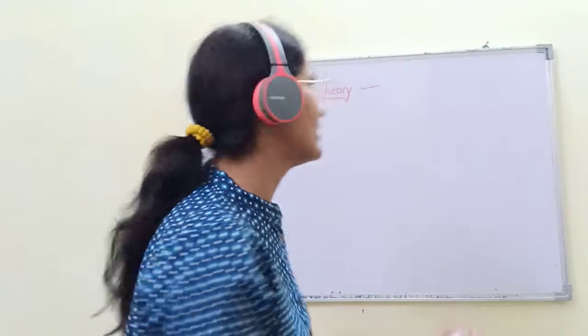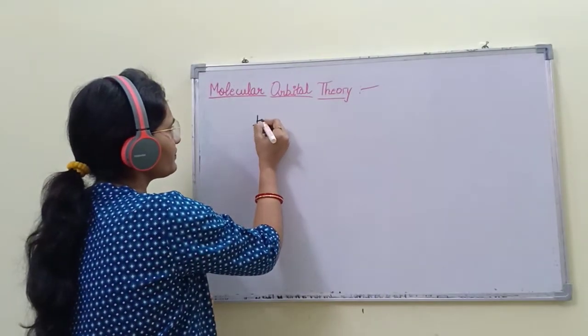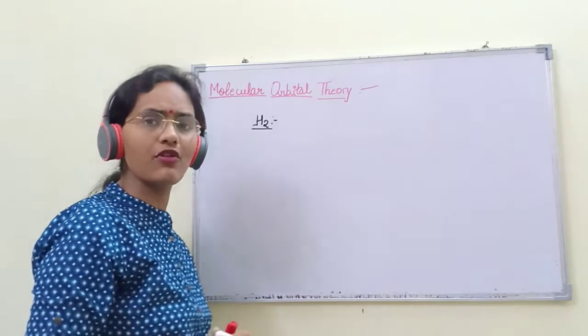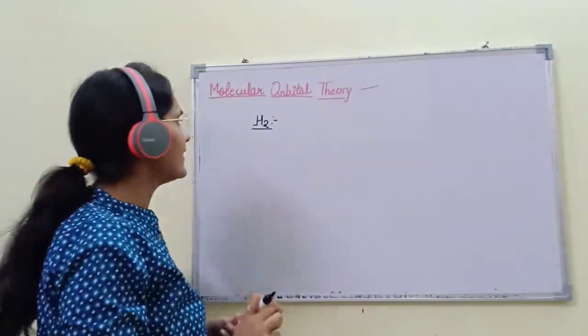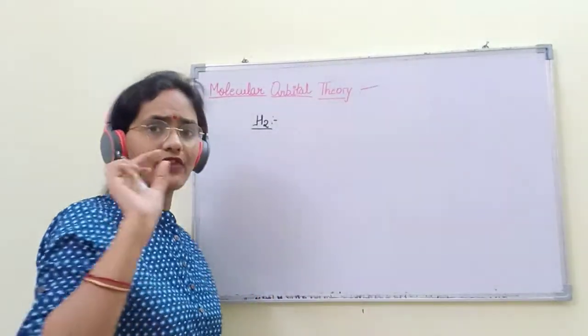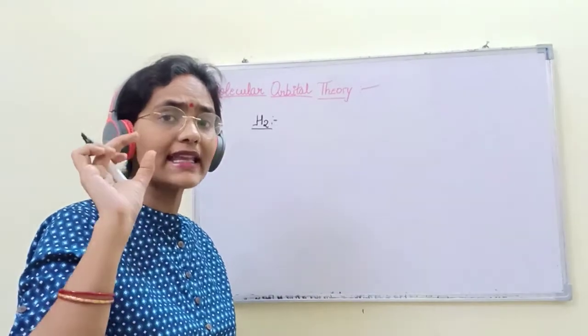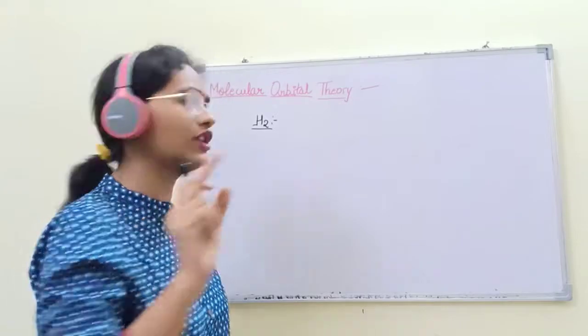First we will start with H2. This is the first molecule we will discuss. At first we will see how many electrons are in the H2 molecule.